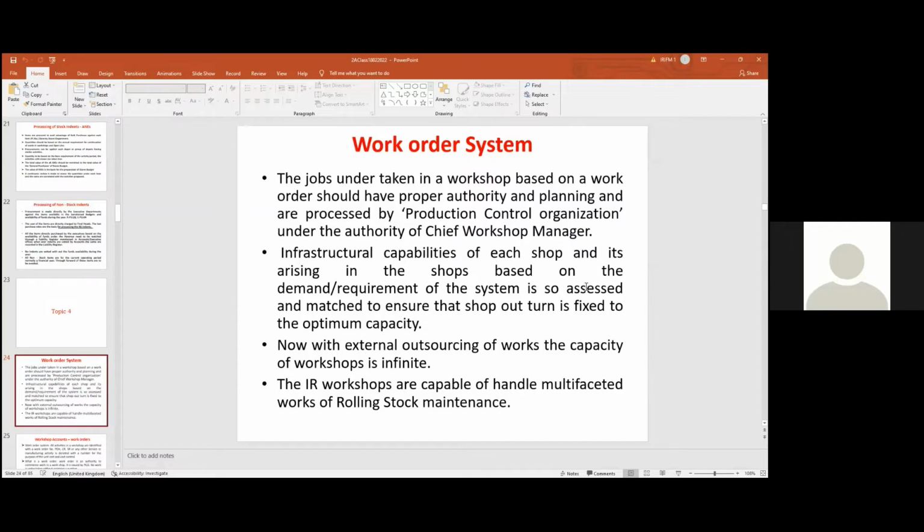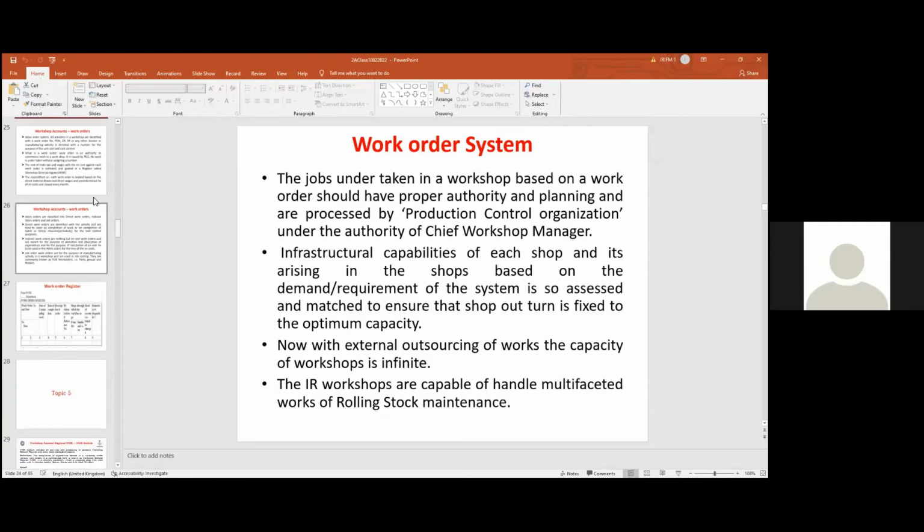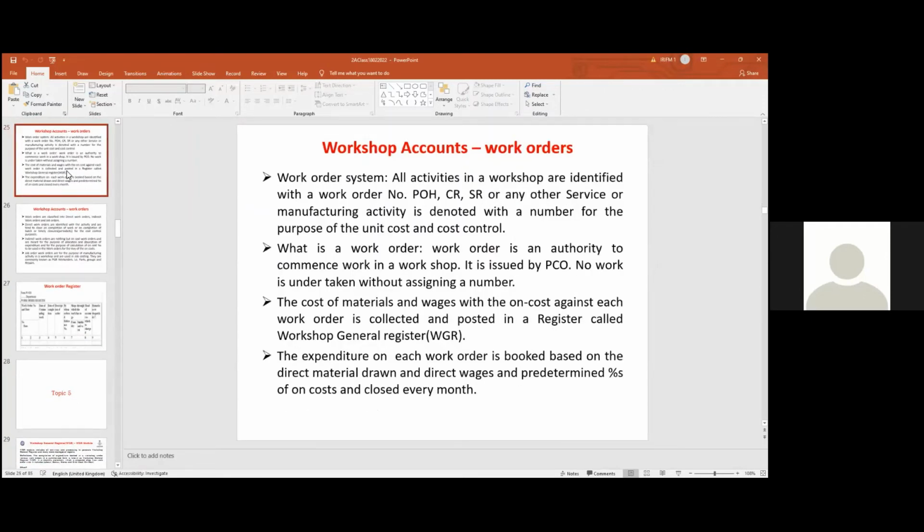Of course, it's done now, outsourcing is also happening, so we can take more work from them. So that is the importance of a work order. So what is the role of the accounts office, of workshop accounts office, in the work order? Whenever a work order is issued, it should be with the authority, it should be countersigned by an accounts officer. What is the purpose of countersigning the work order?